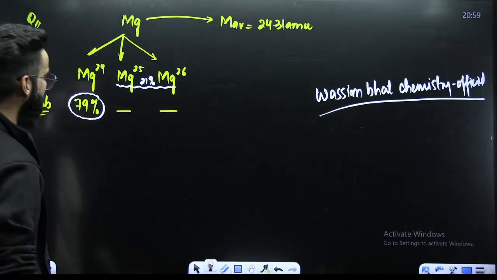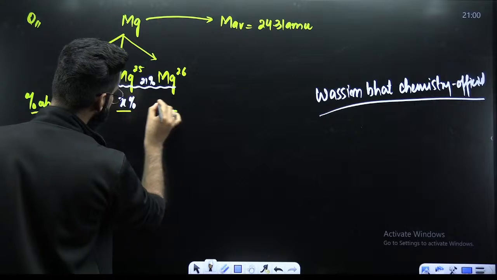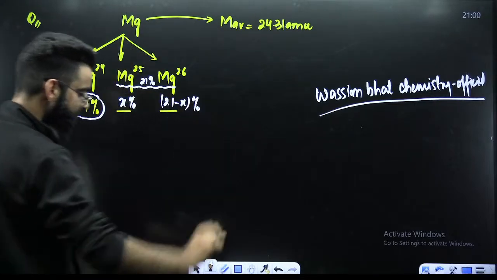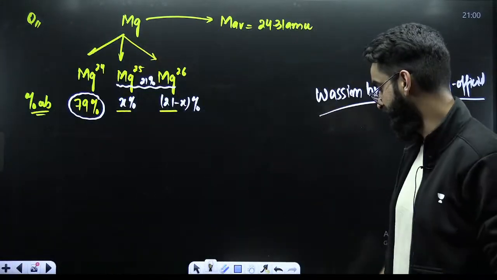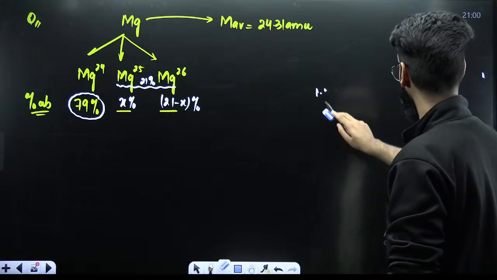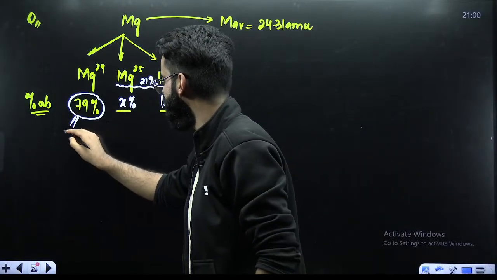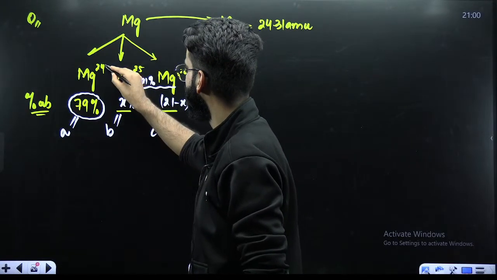Now, out of that 21%, let's assume the abundance of Mg25 as X. Then the abundance of Mg26 will be 21 minus X. I believe this particular point is clear to everyone. If this point is clear, then we are done. How do we represent these percentage abundances? We represent them with A, B, and C respectively.